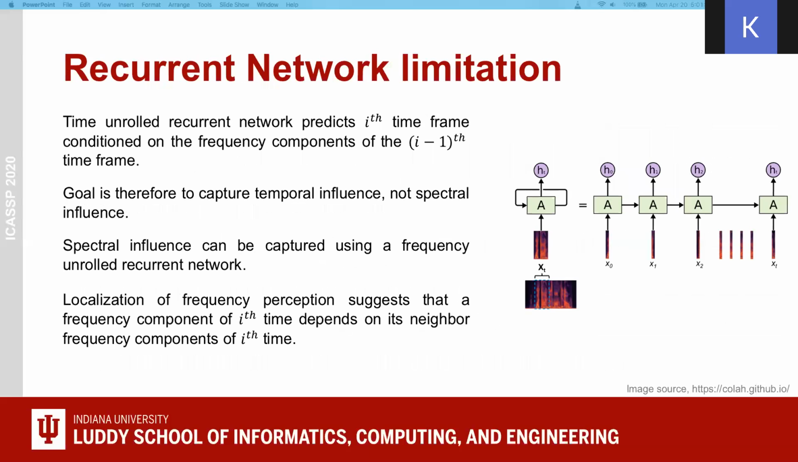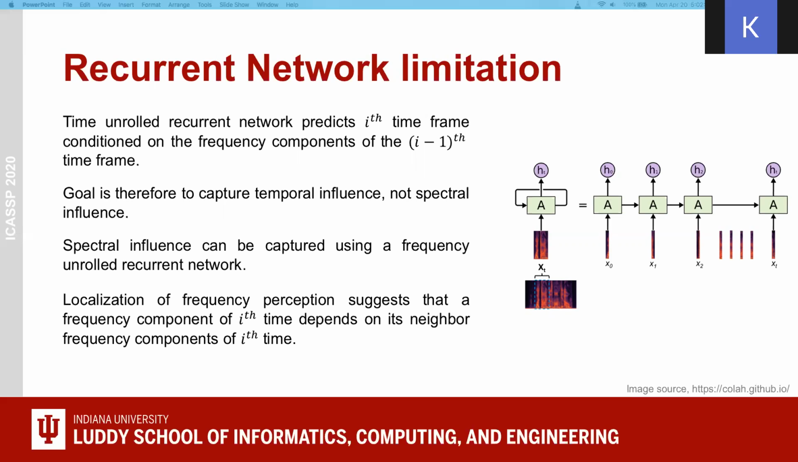Now, we want to focus on how recurrent networks are underutilizing the spectral level dependencies. A time unrolled recurrent network predicts the ith time frame conditioned on the frequency component of the i-1th time frame. From the recurrent network's point of view, the goal is to capture the temporal inference, which is varying over time. The structure or relation across time is learned through this model. Now, the spectral influence can be captured using a frequency unrolled recurrent network. However, this approach is not natural because it uses future frequency points to make the inference. It means that to calculate a frequency point of the current time, it infers from frequency points which are yet to come.